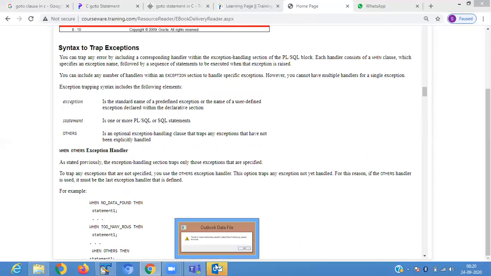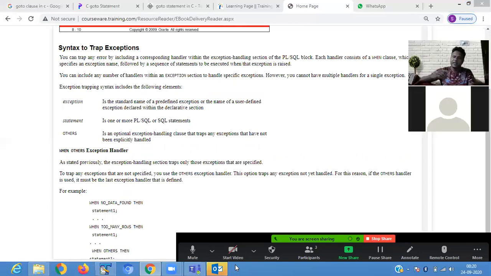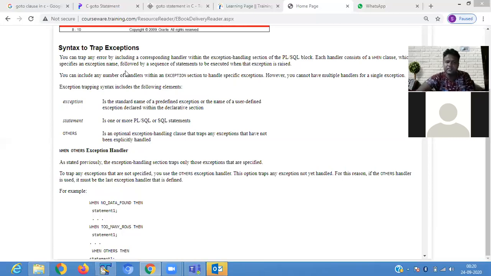So you can trap any error by including a corresponding handler within the exception handling section of the PL/SQL block. Each handler consists of a WHEN clause. The WHEN clause is used if that situation has happened, then it handles the exception. Exception is the standard name of the predefined exception or a user defined one. Statement is one or more PL/SQL or SQL statements. OTHERS is an optional exception handling clause.